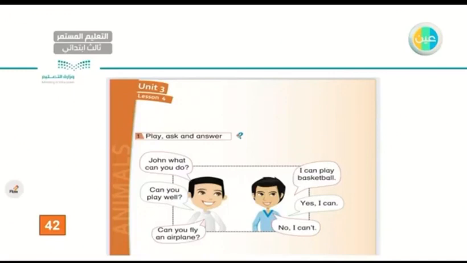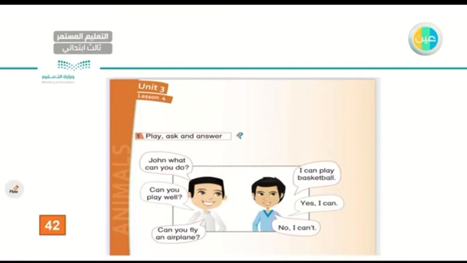John, what can you do? I can play basketball. Can you play well? Yes, I can. Can you fly an airplane? No, I cannot. Very good, very good. So, let's read the conversation one more time. John, what can you do? I can play basketball. Can you play well? Yes, I can. Can you fly an airplane? No, I can't. Very good.